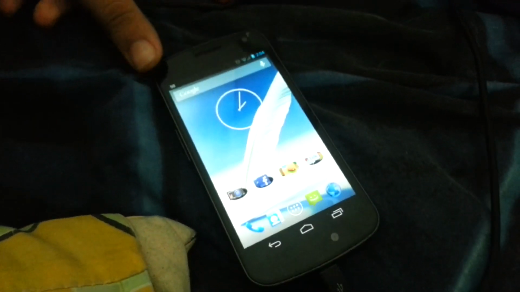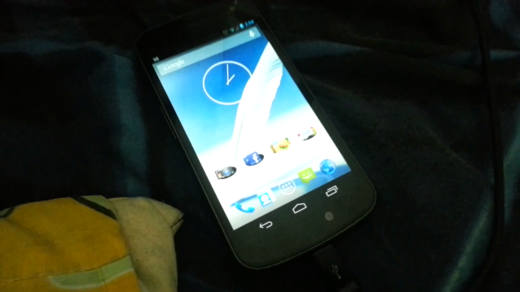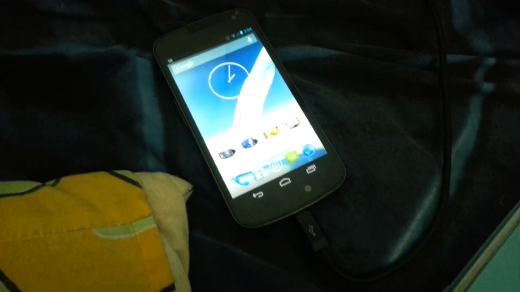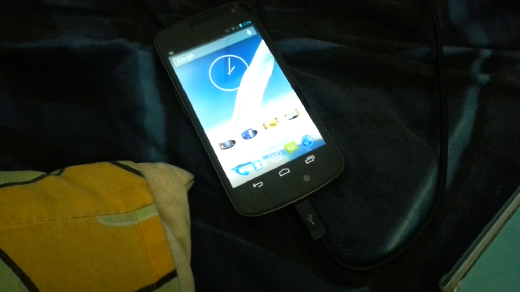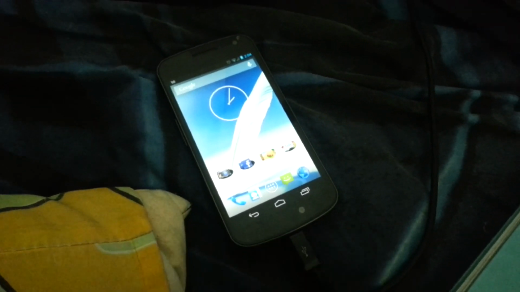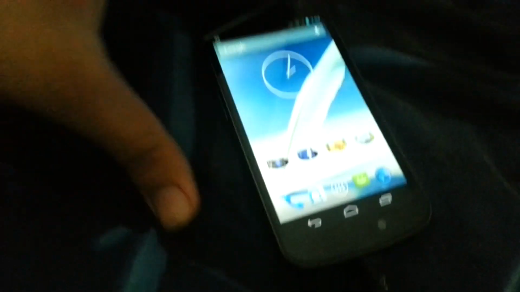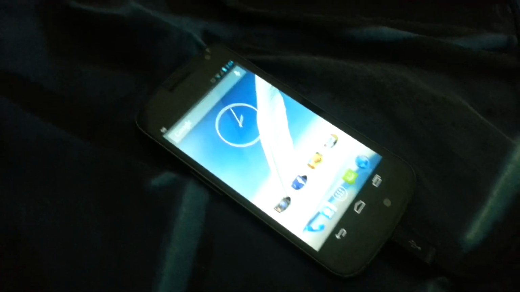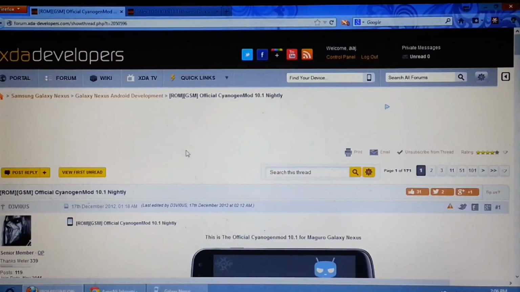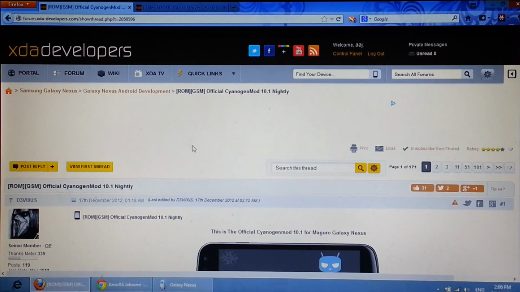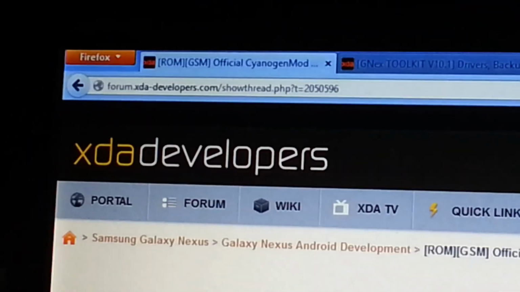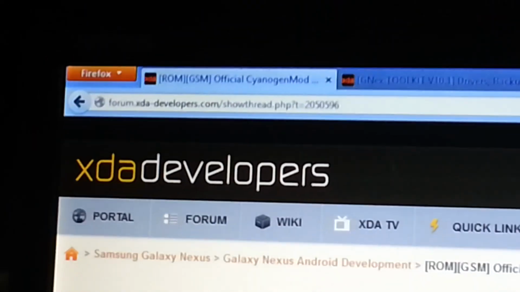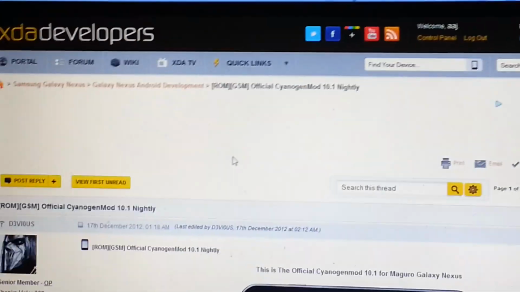Hey guys, so now it's time to go ahead and show you how you can install CyanogenMod 10.1 for your Galaxy Nexus. So let's get started. The first thing you're gonna want to do is to open up this website over here. I'll put the links in the description so you can go ahead and check it out.